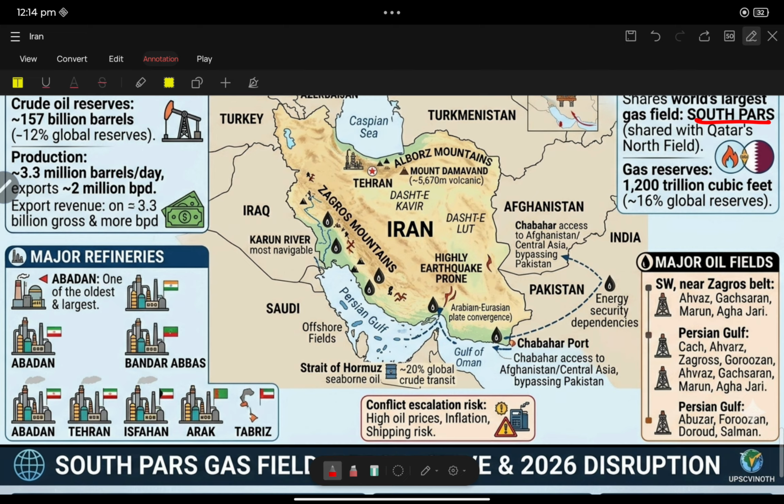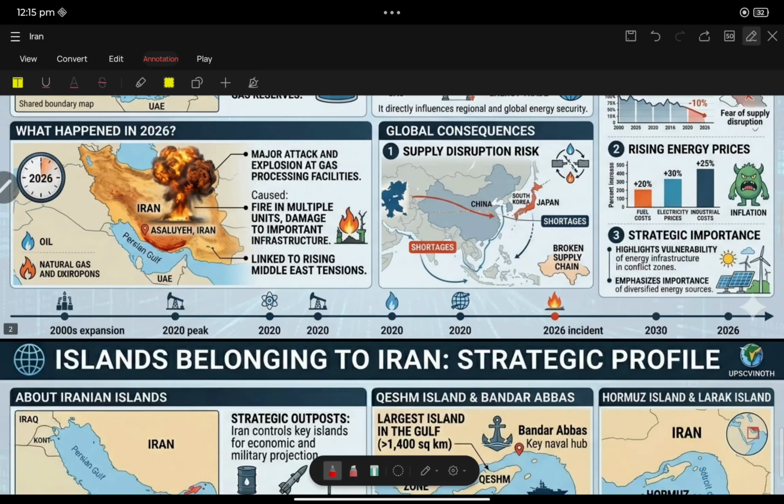There are also some offshore Persian Gulf oil fields, such as Abu Zar and Forouzan. Major refineries are Abadan, one of the oldest and largest refineries, and Bandar Abbas, Tehran, Isfahan, Arak, and Tabriz. These are all major oil refineries.